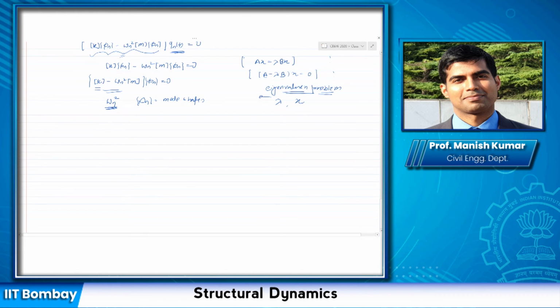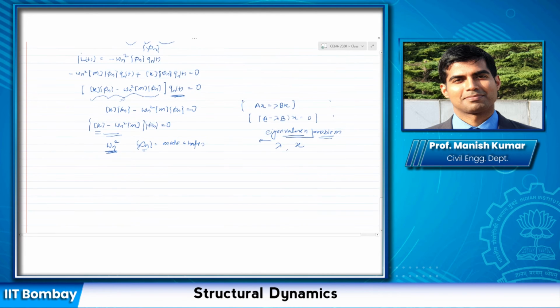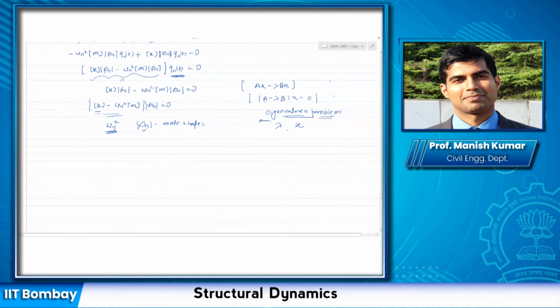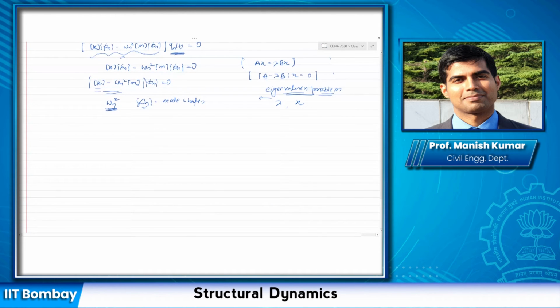Now, although I substituted the mode shape for the nth mode, when I write this equation, I get basically n roots, or rather, n real positive roots.